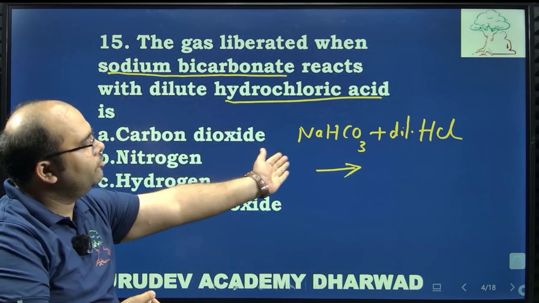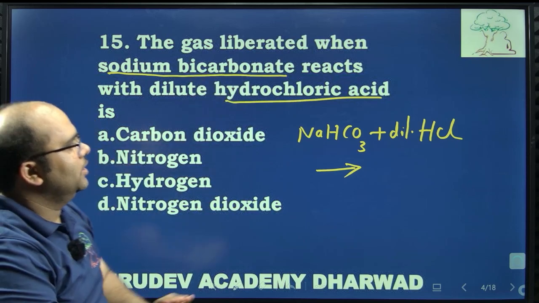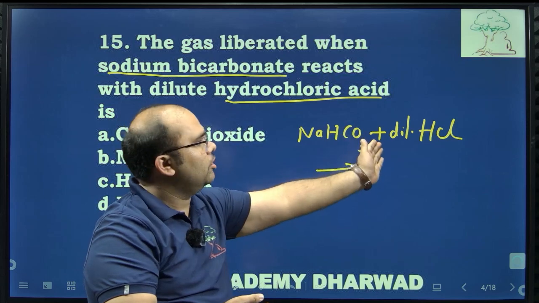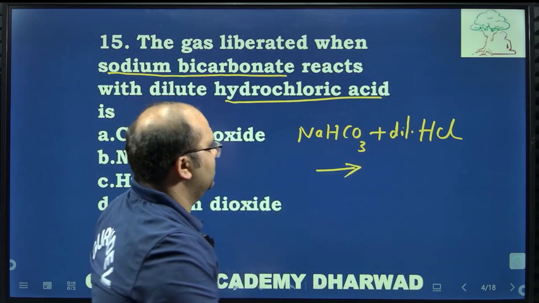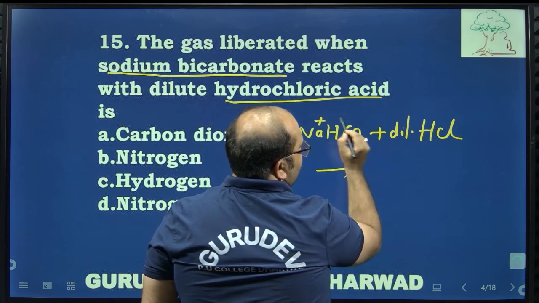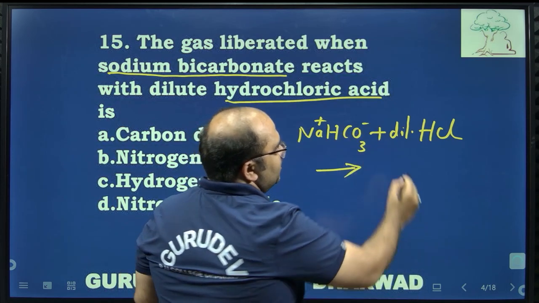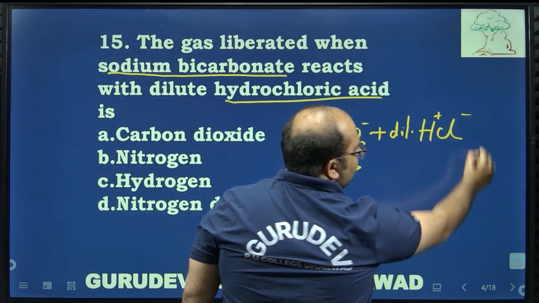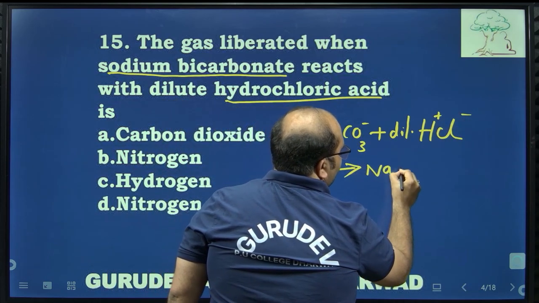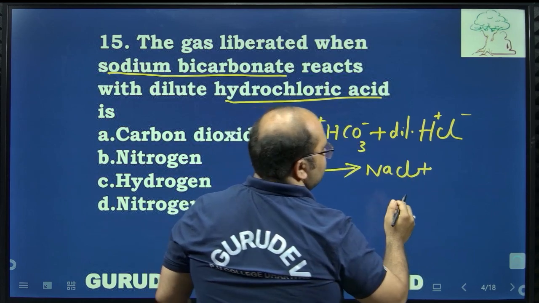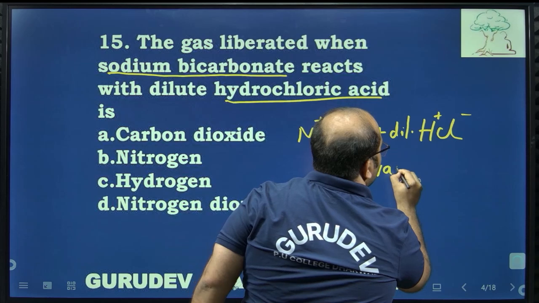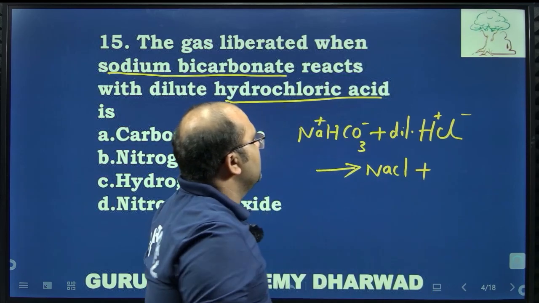They are asking what gets liberated as a product. So sodium hydrogen carbonate and dilute HCl. So here what happens? Na plus ion and HCO3 minus ion, here H plus ion and Cl minus ion. So NaCl is formed here plus the hydrogen ions.